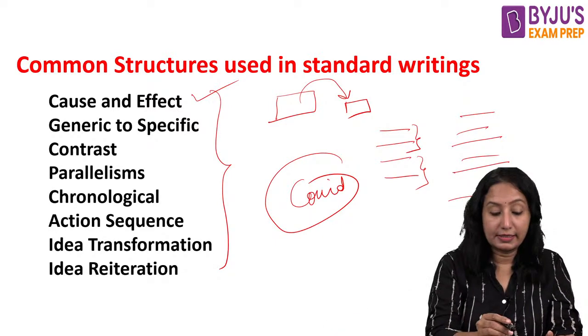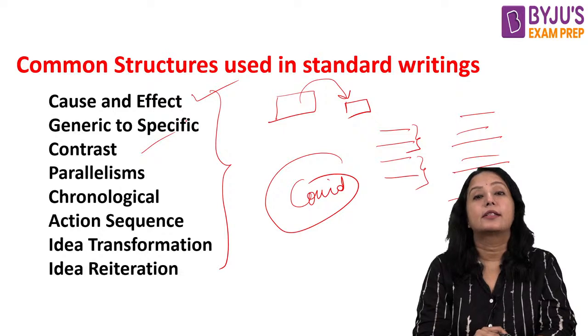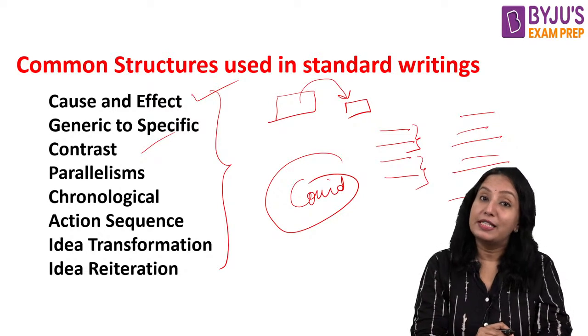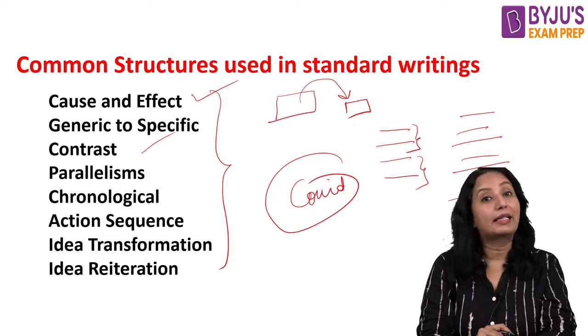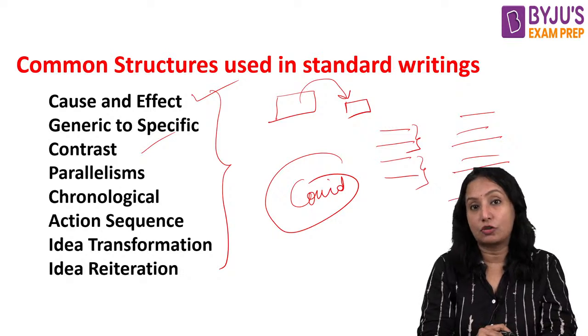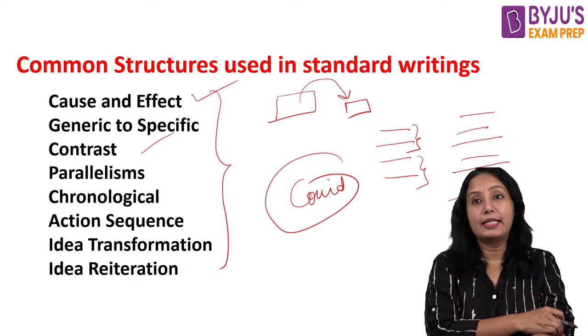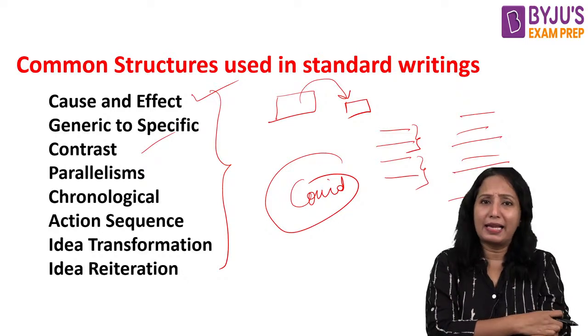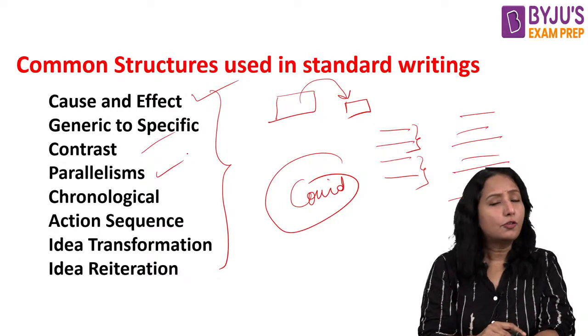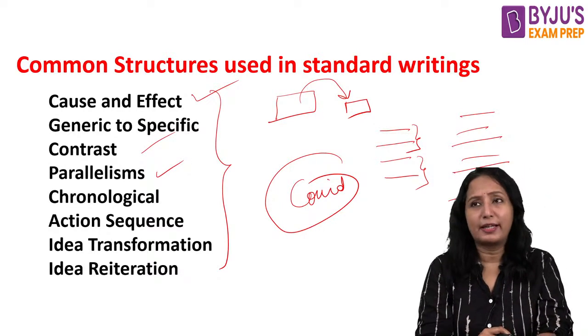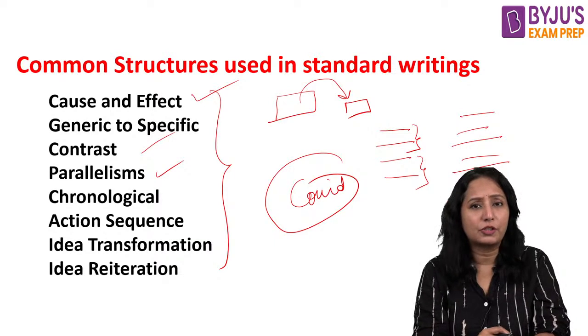And then we have contrast ideas. In one paragraph they may discuss contrary ideas, that is, opposite ideas. Now parallelisms. We have spoken about extrapolation or analogous situation.